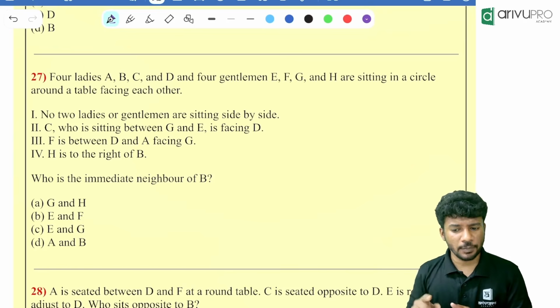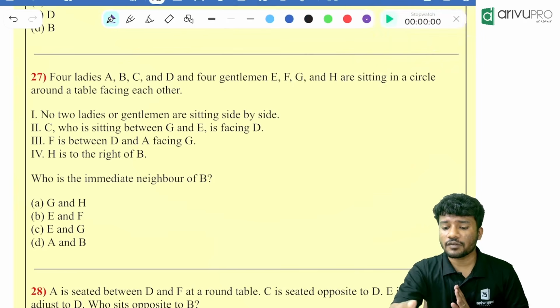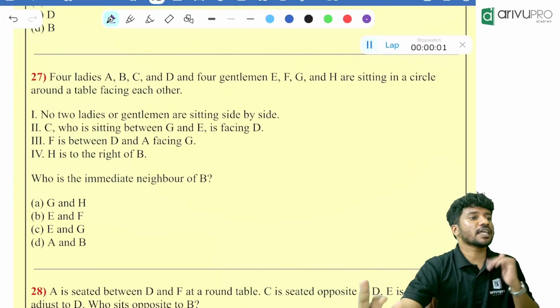Can you try once? Can I give you 1 minute? You try. If you are not getting, tell me. We will do it anyway after 1.5 minutes. Try everyone. Try together.